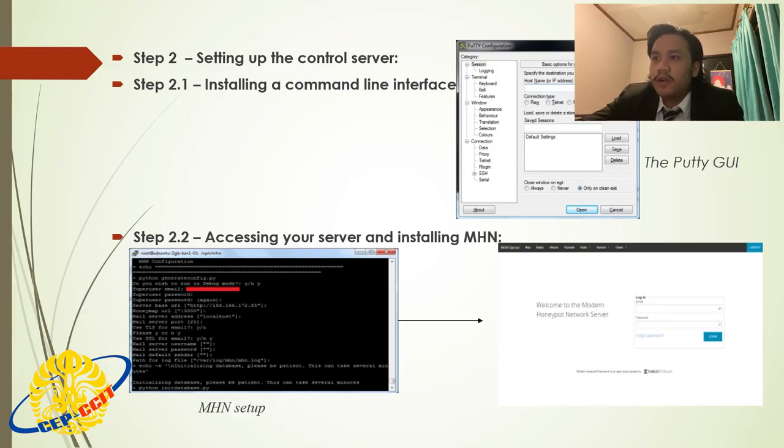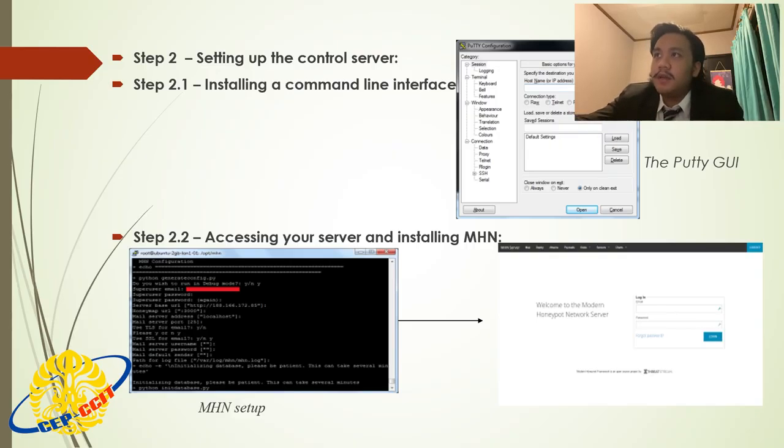These steps were required to set up MHN on your main command server and to create the GUI interface you will use day to day. This stage will take approximately 30 minutes due to the installation time.